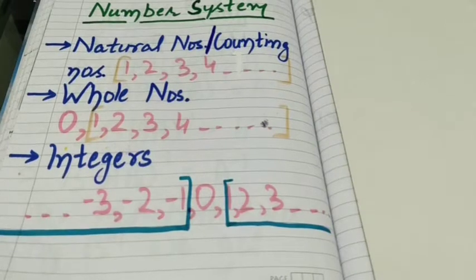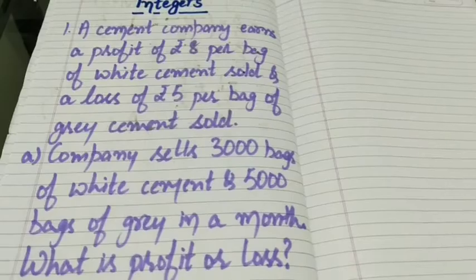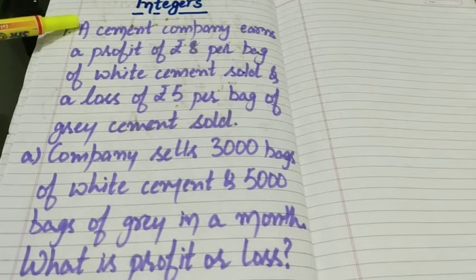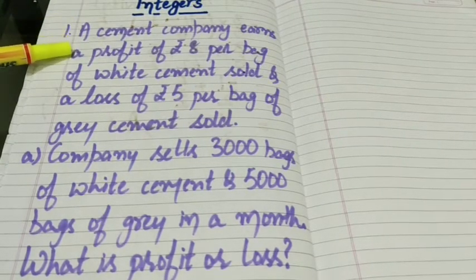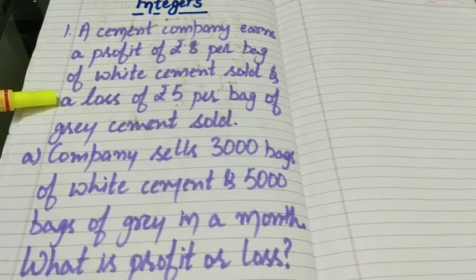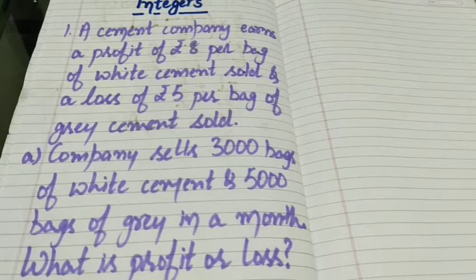Now let us move to some real life problems in mathematics. The question is, a cement company earns a profit of rupees 8 per bag of white cement sold and a loss of rupees 5 per bag of grey cement sold. So students, a cement company is there.